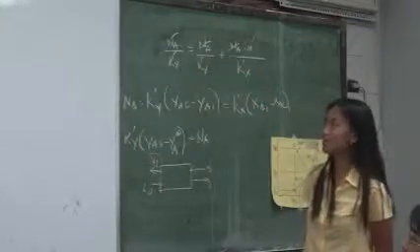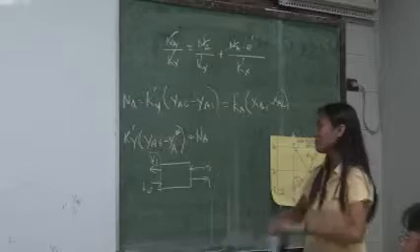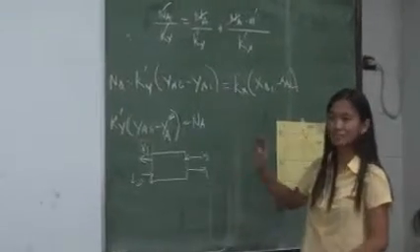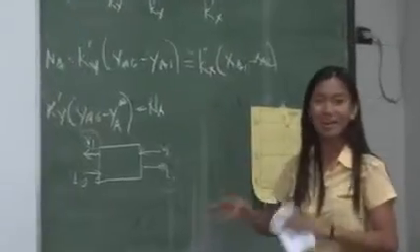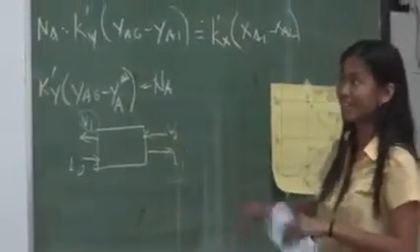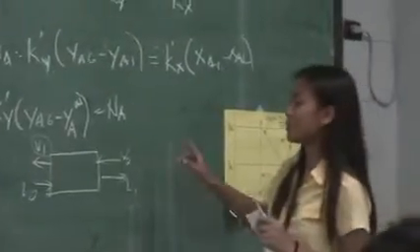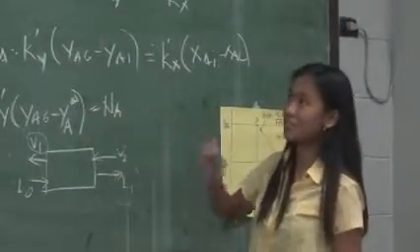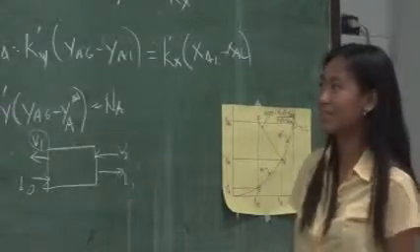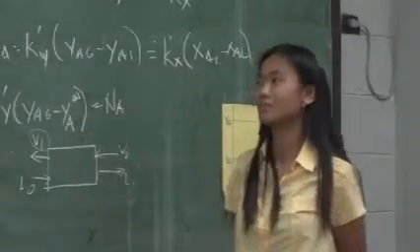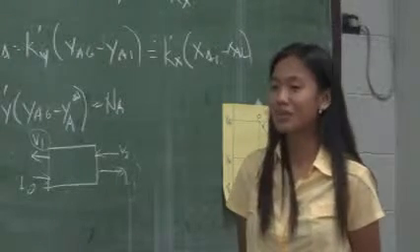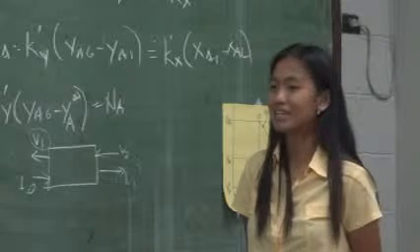And B and C might be miscible with each other. We assume that all of our components A, B, and C are present in this flow process. Our component A is present and is contacted in our liquid and vapor streams. Then B is more present in our vapor stream and the component C is more present in our liquid stream. So our overall mole balance on all the stages will be L naught plus V sub n plus 1 is equal to L n plus V1 is equal to M, where M is